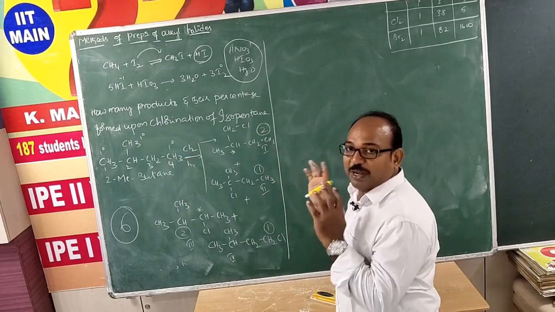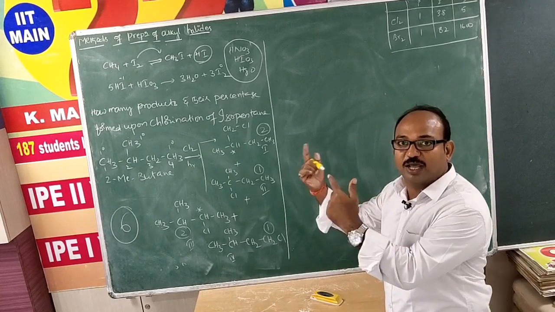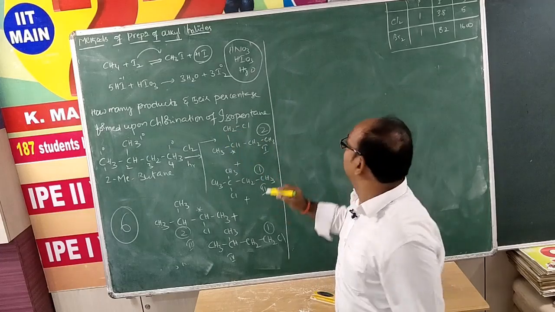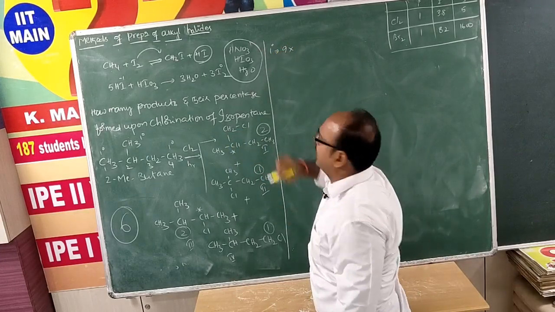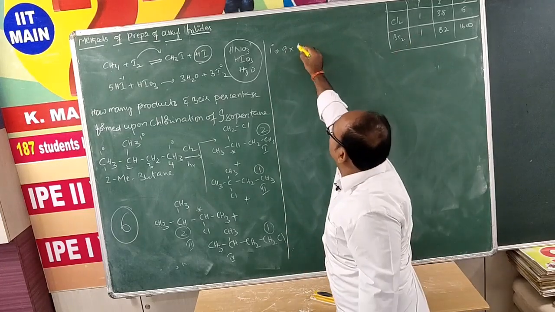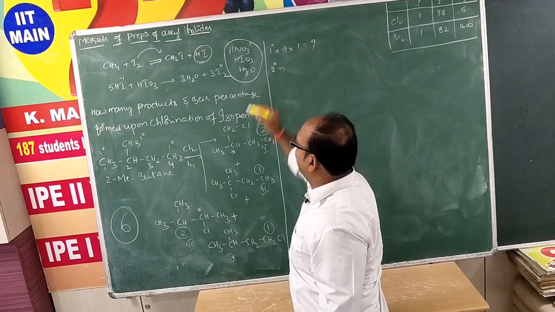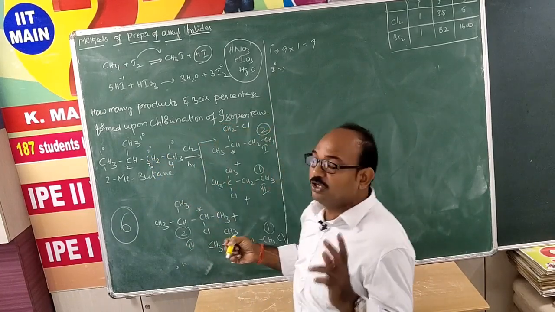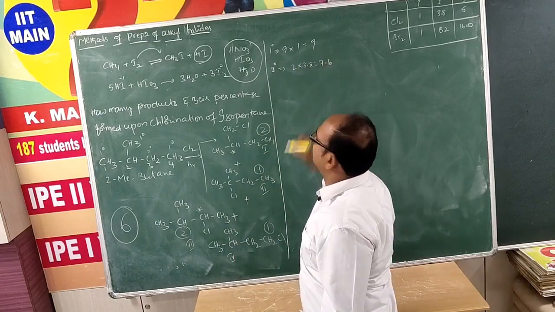So total 9 primary hydrogen atoms are there. Of that, 3 belong to one category, remaining 6 belong to another category. Now we are discussing regarding 6. So let us suppose first 9 primary hydrogens, 9, and their reactivity is 1. 9 into 1, 9. Secondary hydrogens, how many secondary hydrogens are here? This one is secondary carbon, and which consists of 2 hydrogen atoms. So 2 into 3.8, which is 7.6.